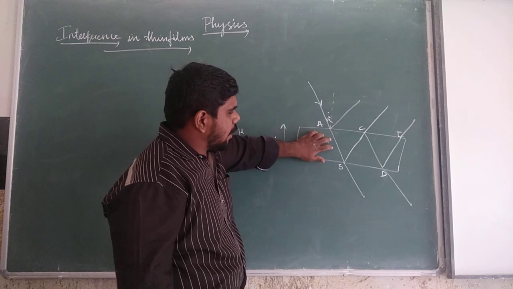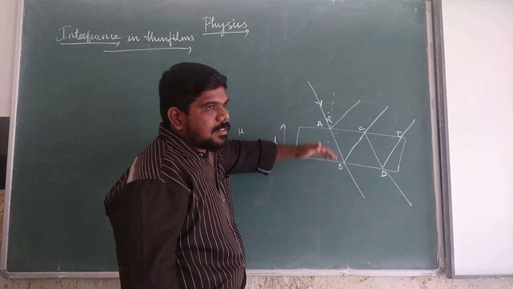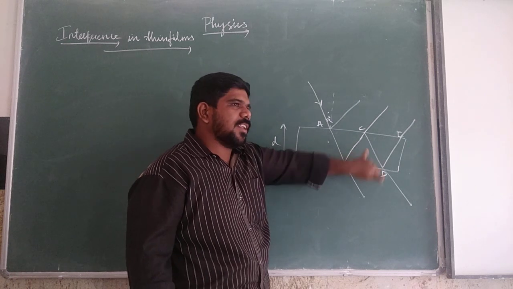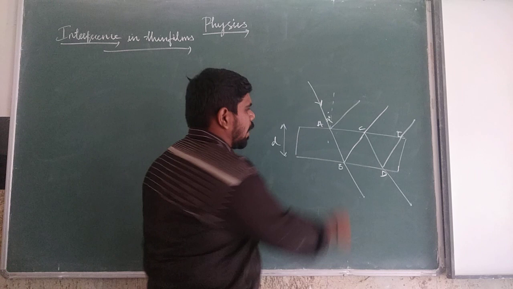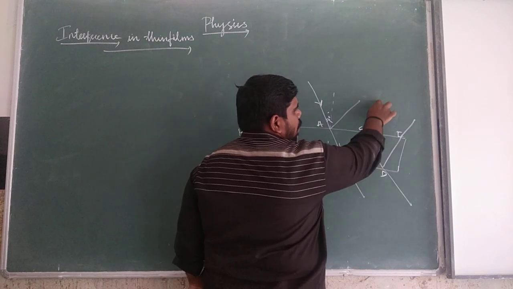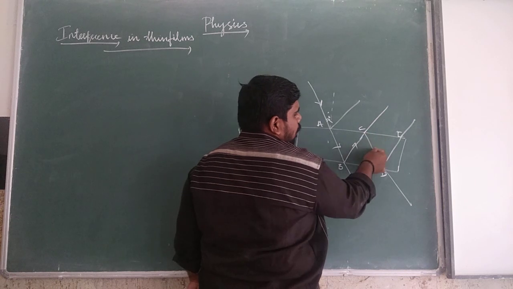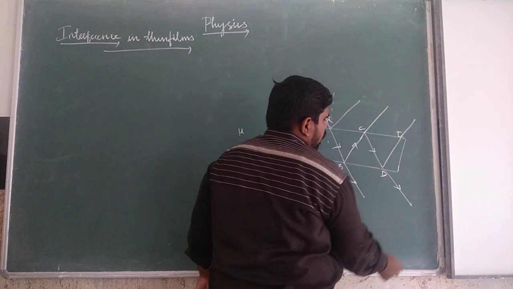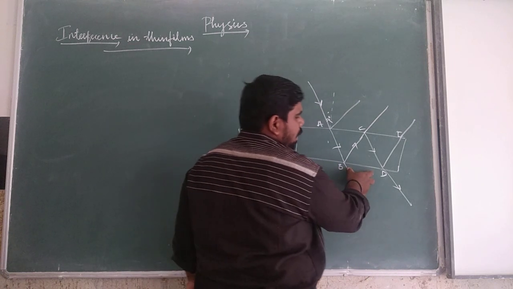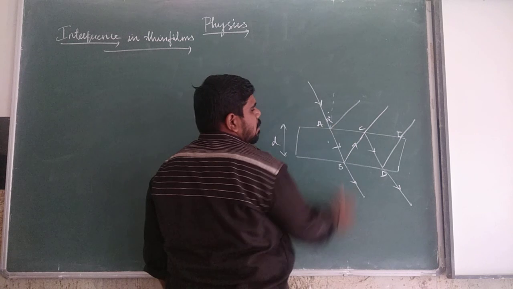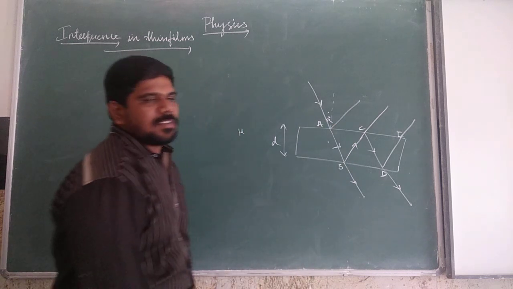part of its light will be reflected and part of its light will be refracted. When the refracted light reaches the upper surface, part of it will be refracted out of the film and the remaining light will be reflected back towards the film. So here B and D are refracted out from the surface of the film, and A and C are reflected back towards the surface of the film.